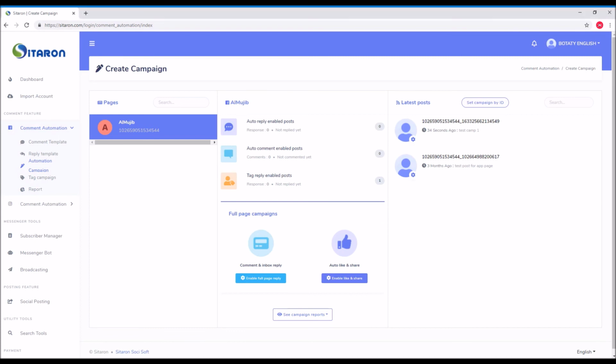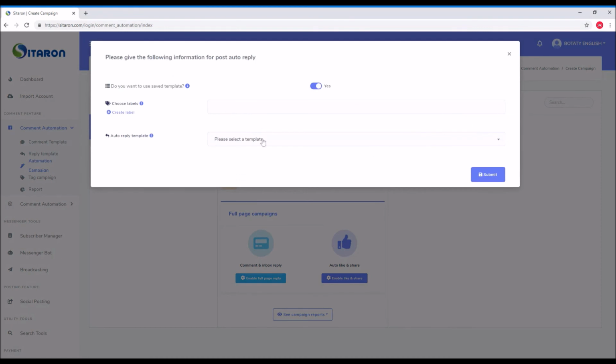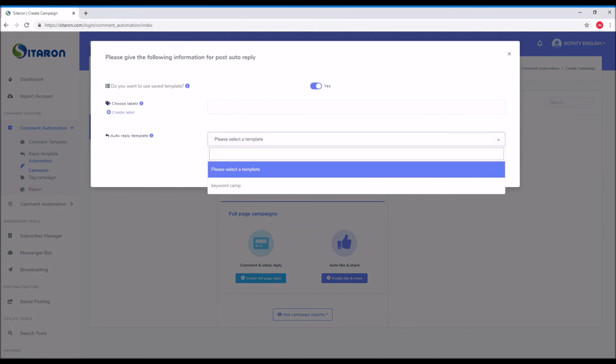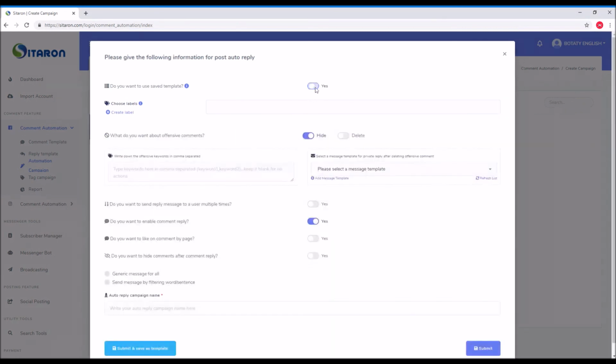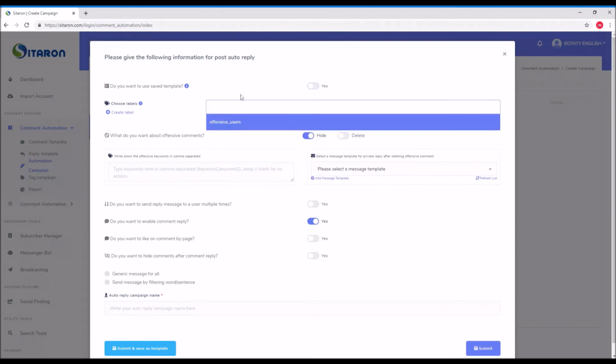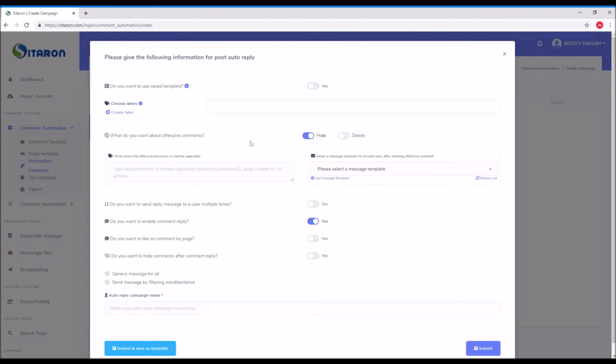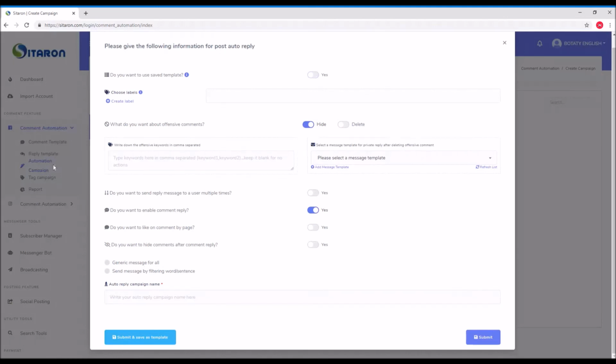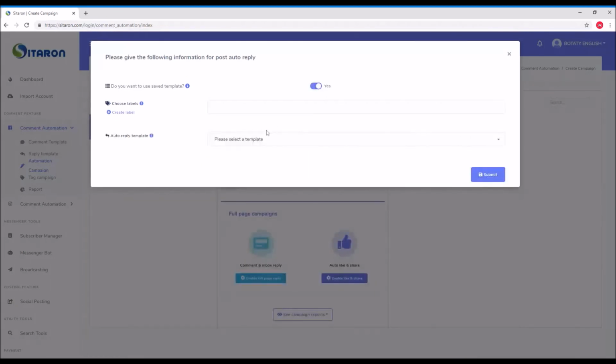Okay, so now I need to enable the automation campaign. I'll just enable the auto reply. Also, if I have a template, the one we have created for the keyword, otherwise I click no, okay, and I'll put a label if I need. If I don't need, I just leave it empty. Also the same for hide or delete the offensive, as we know, and you will follow all the steps that we have put in the reply template. So I'll use the template, okay, and I'll click on submit, and that's all.